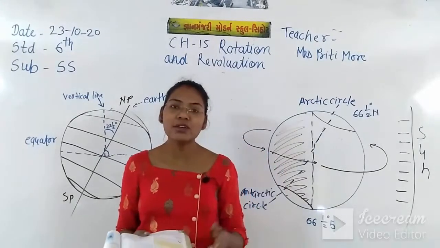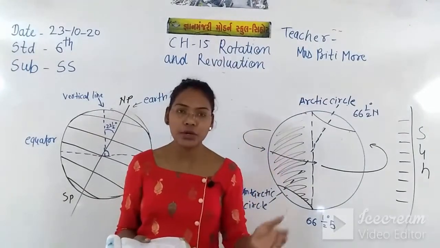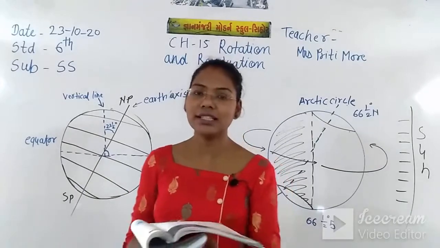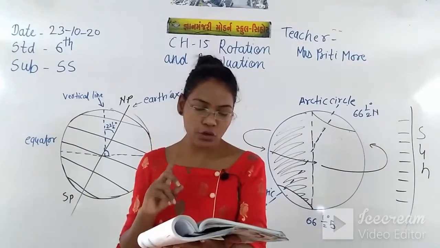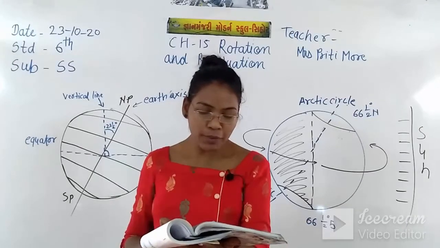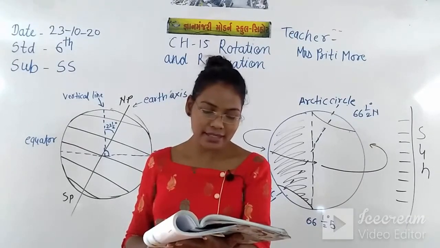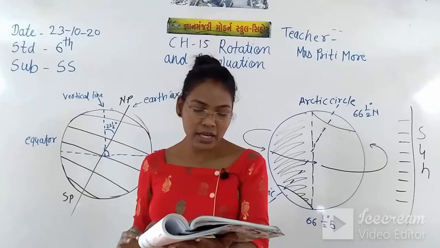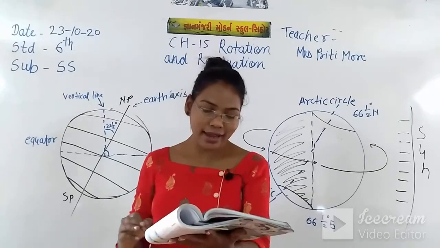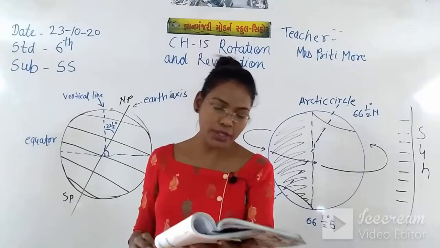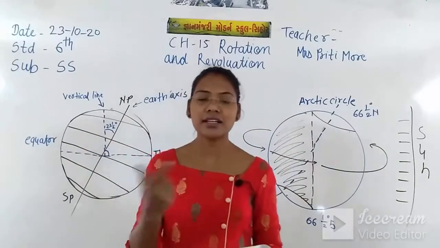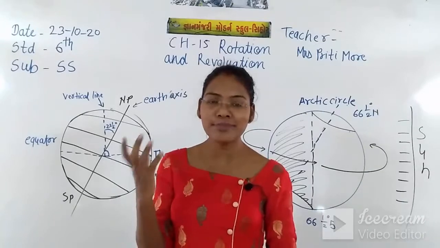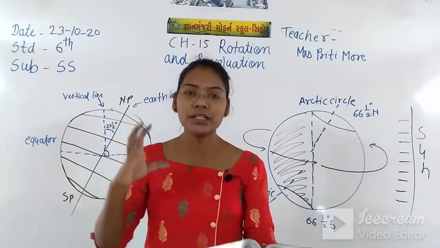Now let's see the causes of rotation and revolution. The first is rotation: the spinning movement of the earth on its axis from west to east, which causes day and night, is called rotation. Spinning means going around in a circle.